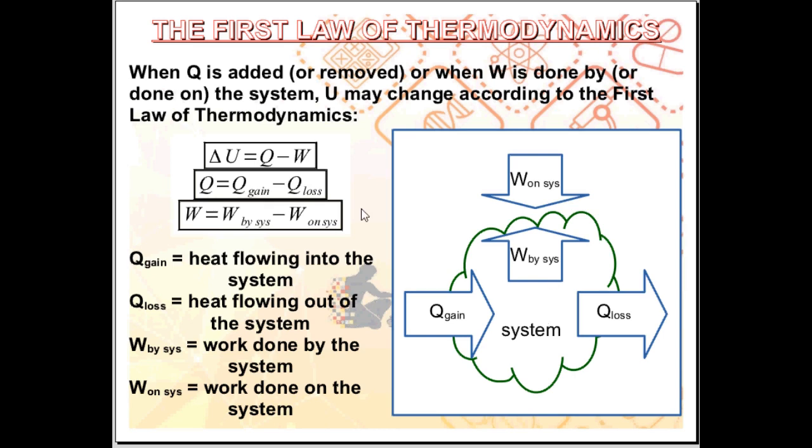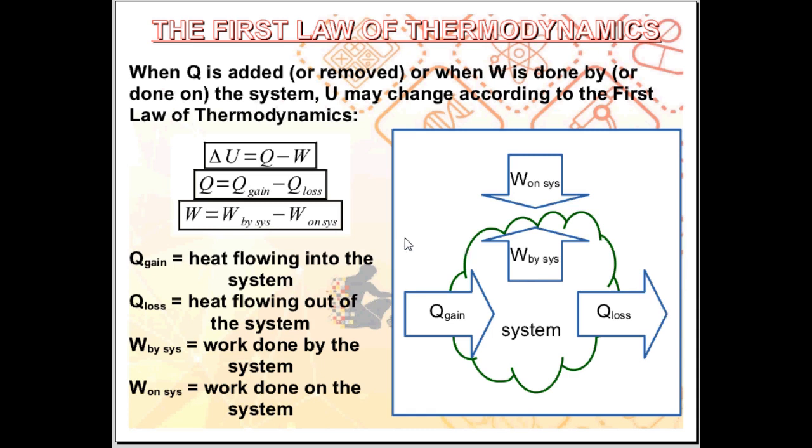On the other hand, if Q loss is greater than Q gain, Q will be negative. Overall, the heat flows out of the system.